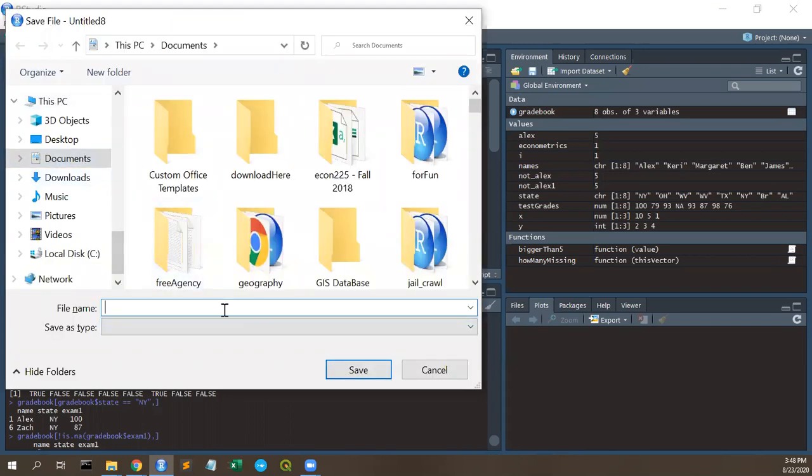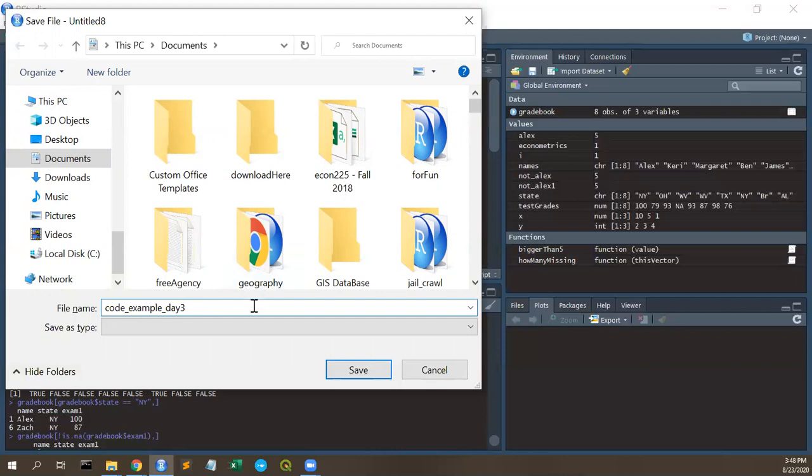I'm in my documents here, and I would just save it as code example day 3, something like this. And you want to save it with the .r extension. It'll save automatically with it if you don't do that. Like for example, if I just do it this way, it will save like that as an R file.